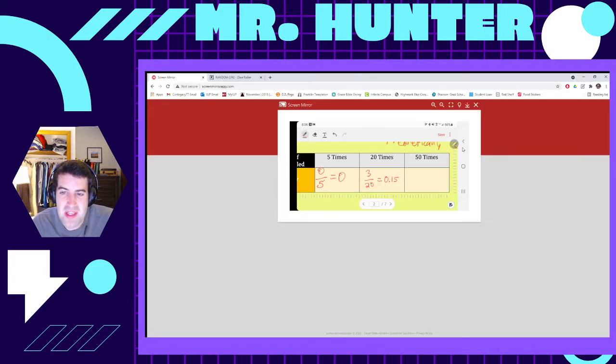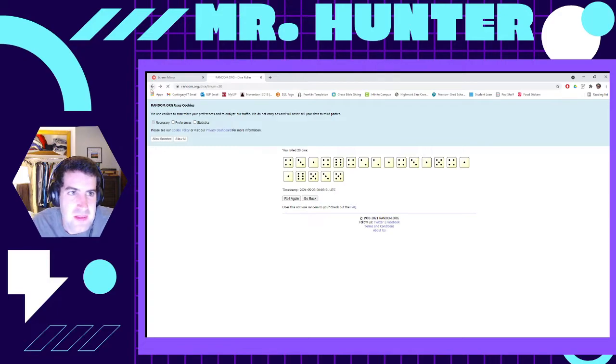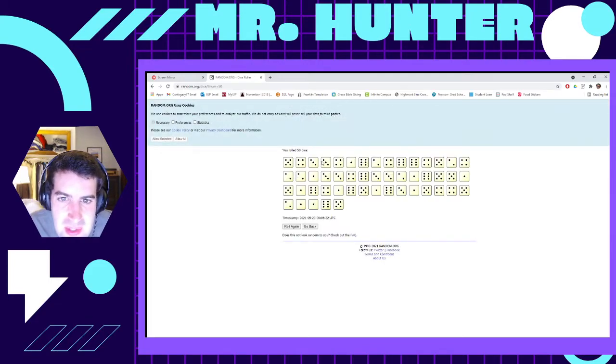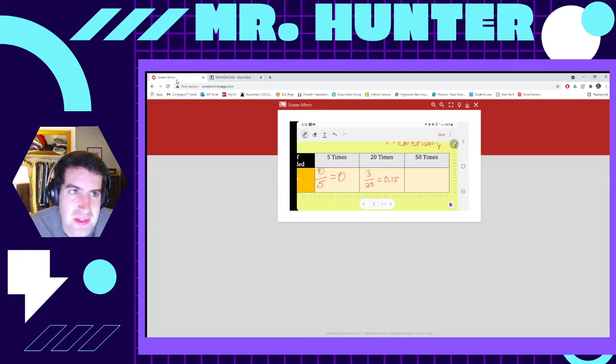Now let's try it 50 times. So let's come back, and we're seeing how many 3s we can roll if we rolled 50 dice. So here you can see we have 1, 2, scrolling, 3, 4, 5, 6, 7. Looks like 7. So 7 out of 50, which is equal to 0.14.